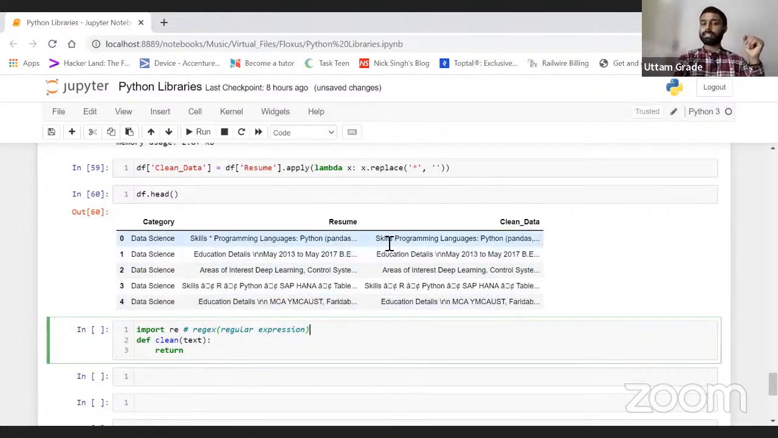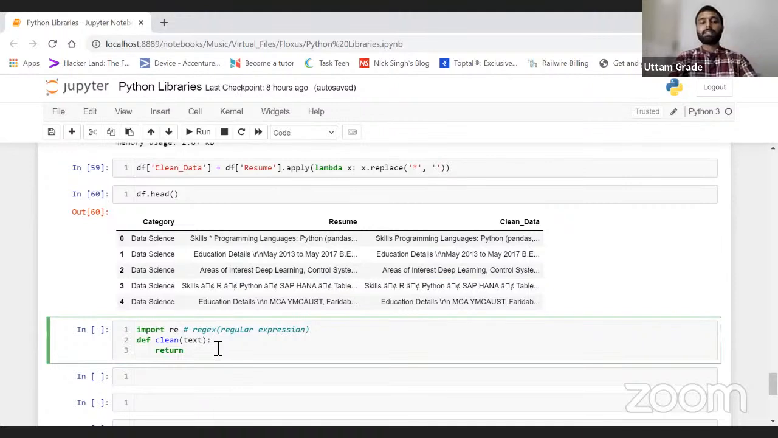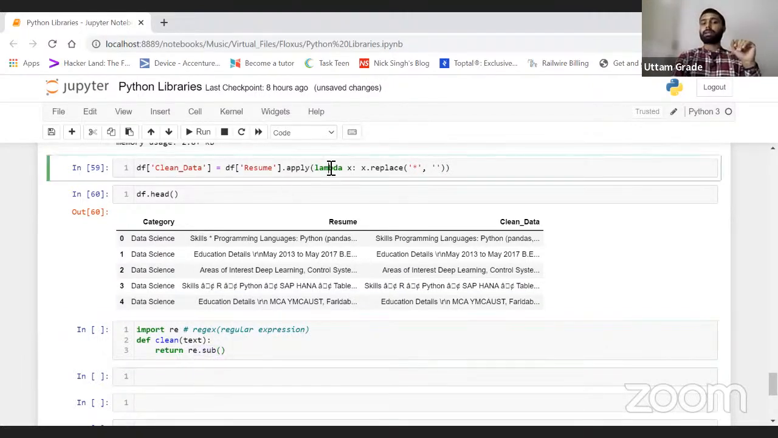Now we have text data, right? That is why we are using regex. Now I'm just writing re dot sub. sub is a function of regex which will replace values, like the way we have replace, right?